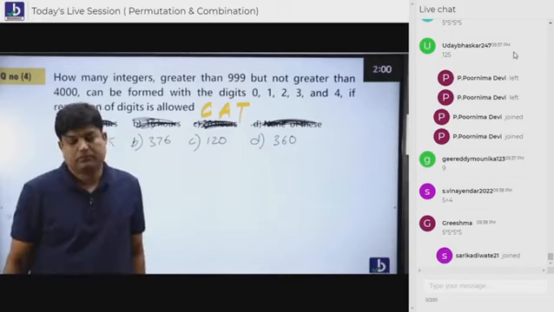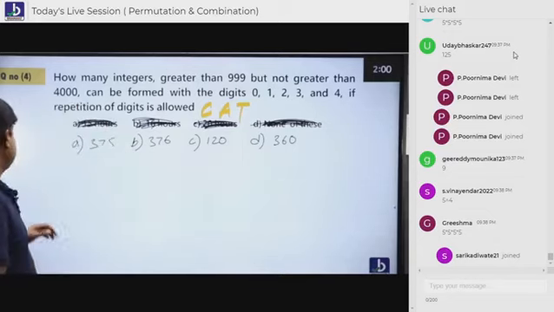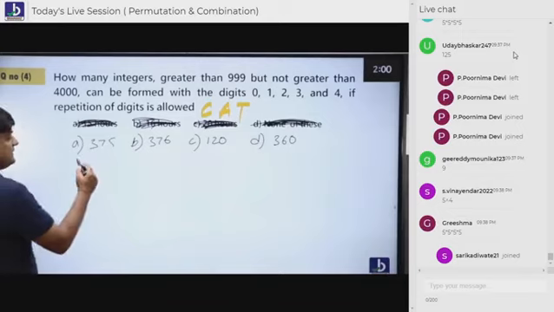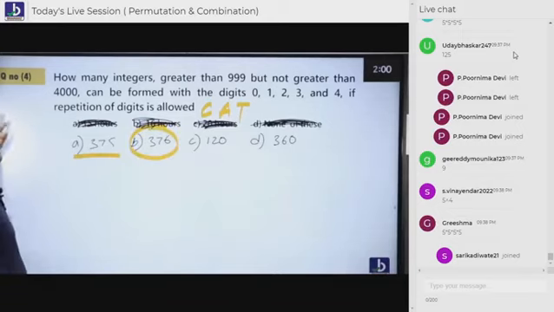Clear? Now, students, everybody is saying the answer as this one, but this is the perfect answer. We'll see later on. Have a look here.